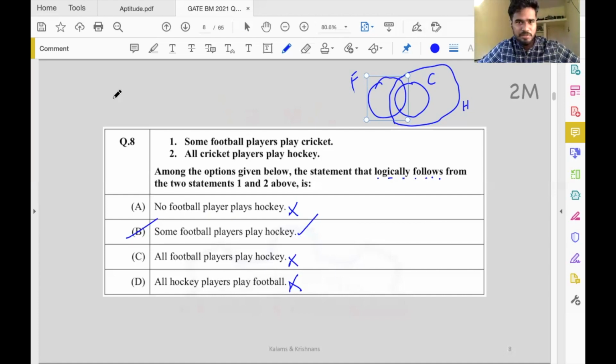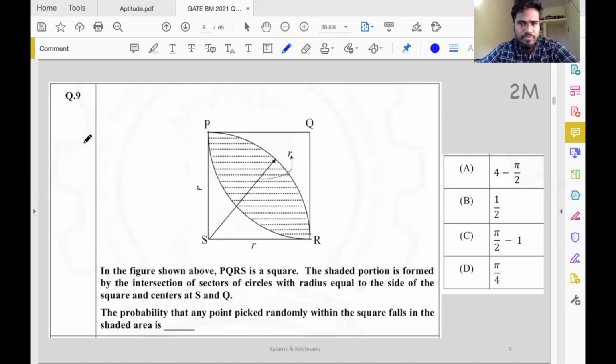Sorry about this minor disturbance. Question number 9 from APM 2021. This is a simple math question from geometry. The figure shown above: PQRS is a square. The shaded portion is formed by the intersection of sectors of circles with. I'm sorry about this minor disturbance, notifications from my phone, but let's go ahead here.